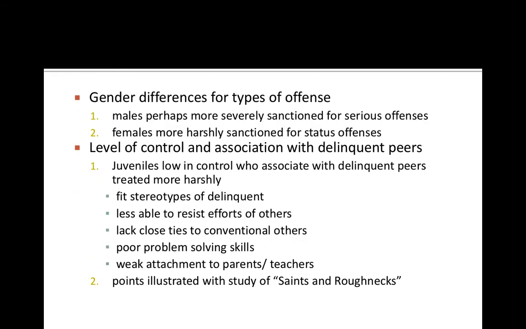There are gender differences too. Males are more severely sanctioned for serious offenses, whereas females are more harshly sanctioned for status offenses. And the level of control and association with delinquent peers matters too. Those low in control who associate with delinquent peers are treated more harshly. They fit stereotypes of delinquent kids. They're less able to resist the efforts of others. They might lack close ties to conventional others, have poor problem-solving skills, and weak attachments to parents and teachers. And these points are illustrated with the study of the Saints and Roughnecks.